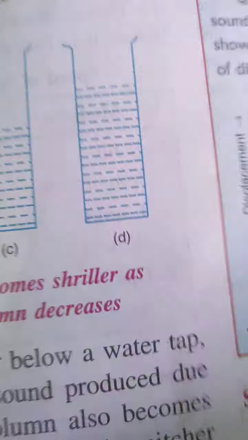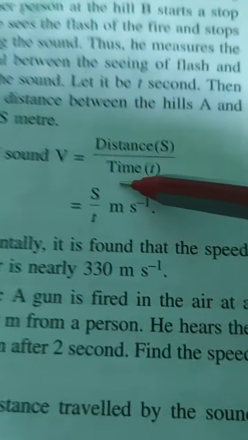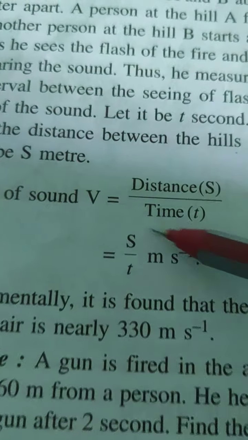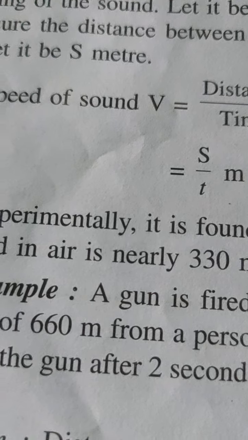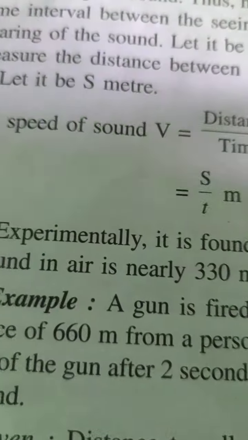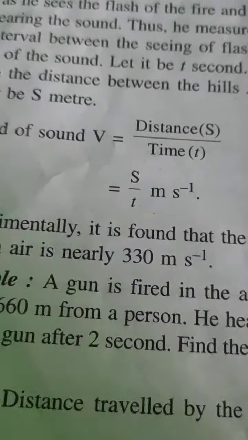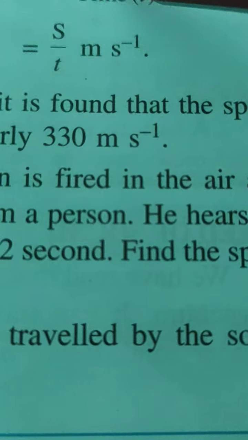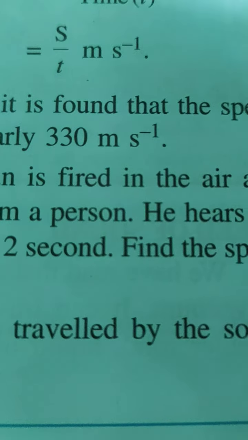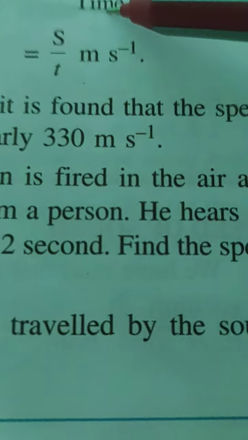Now speed of sound. What is the speed of sound? Speed of sound you can find out by this formula, distance by time, S by T, meter per second. So to estimate the speed of sound in air, suppose we choose two hills A and B about a kilometer apart. A person at hill A fires a gun. Another person at hill B starts a stopwatch